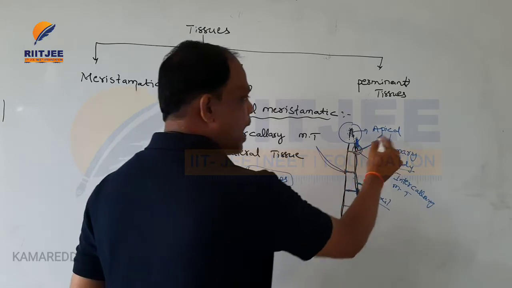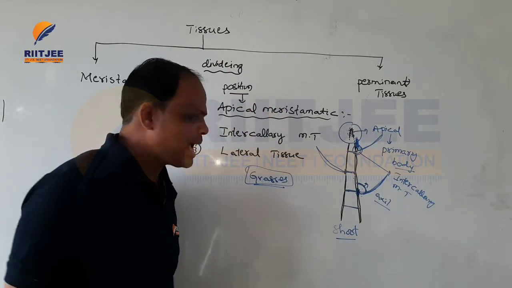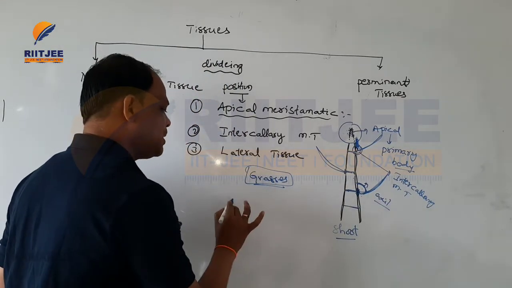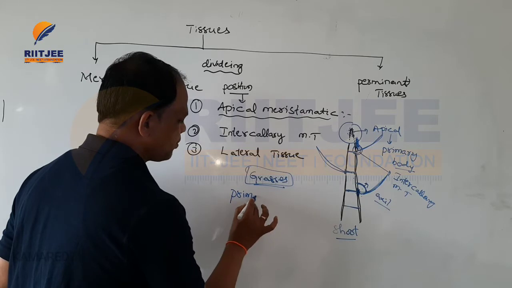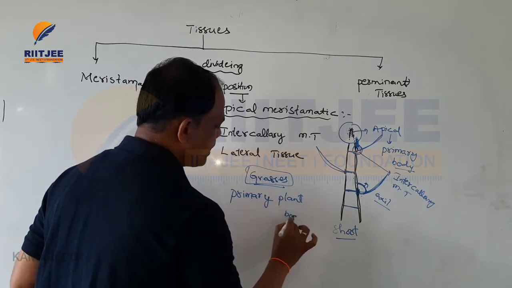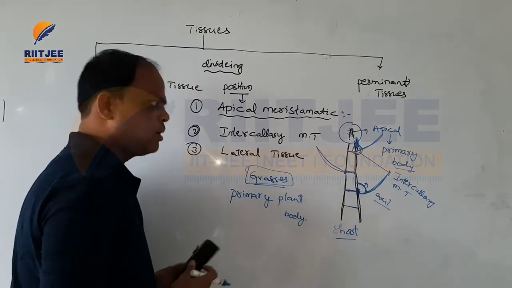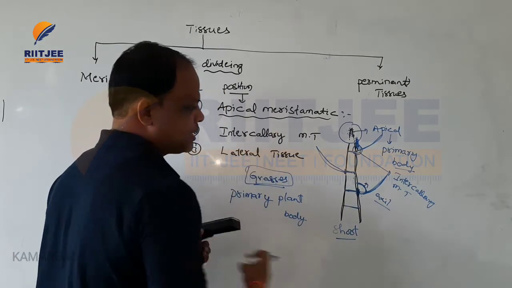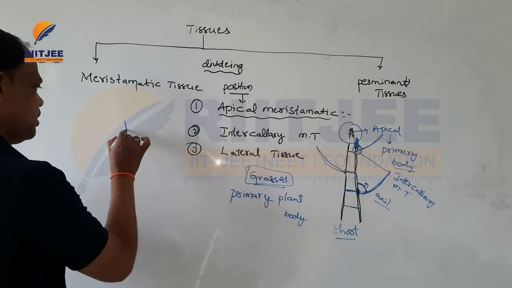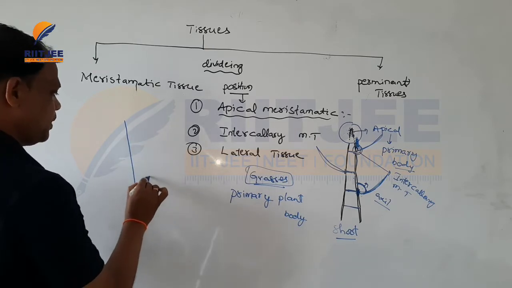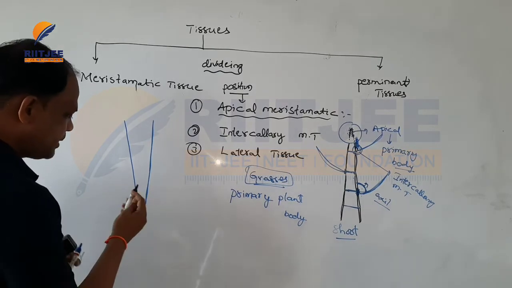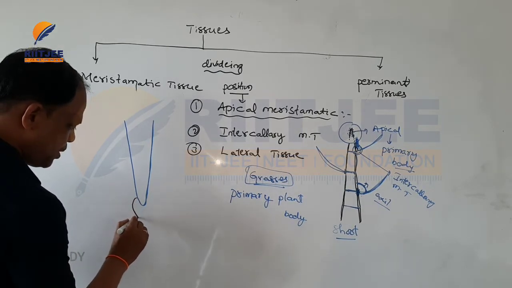So the apical meristematic tissue and the intercalary meristematic tissue, both of these tissues are useful for the development of the primary plant body. These are the two types. For example, this is the shoot system, and for example, in the root system, this is the root.